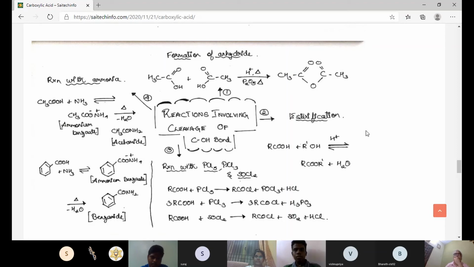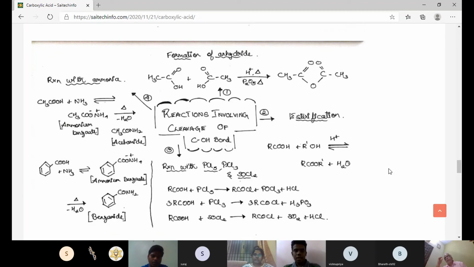The hydroxyl group of carboxylic acid behaves like that of alcohols and is easily replaced by a chlorine atom on treating with PCl5, PCl3 and SOCl2, where SOCl2 is thionyl chloride. The reaction is RCOOH plus PCl5 gives RCOCl plus POCl3 plus HCl.